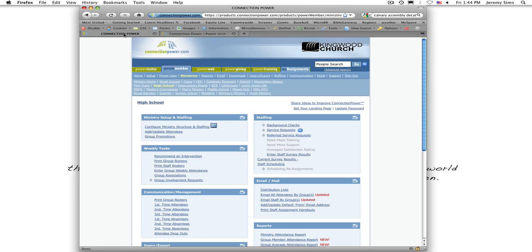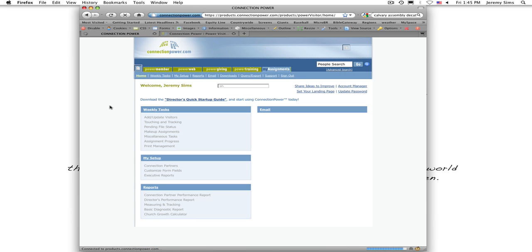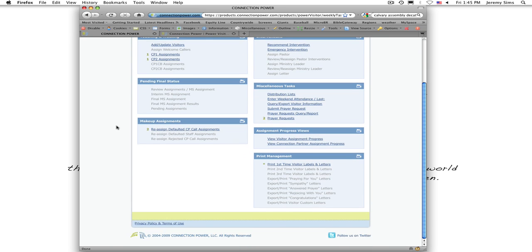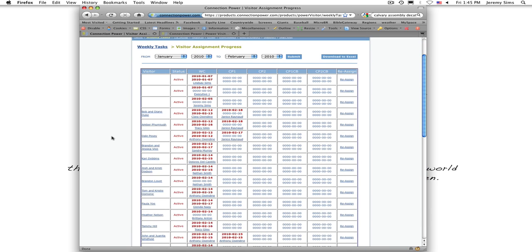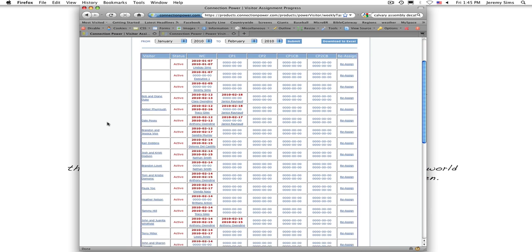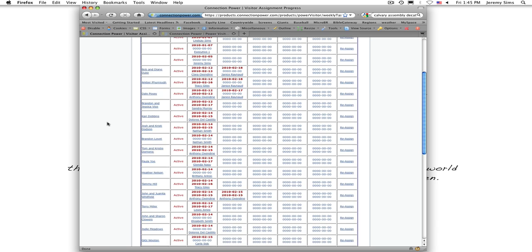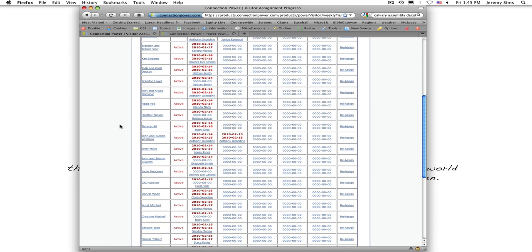Over here is a dashboard that I get to look at that's really exciting, and it's in an area of the program called Power Visitor. I'm able to come down here and go down to Assignment Progress Views, and I'm able to look at View Visitor Assignment Progress. We've only been using it for a little while now, but this is where things get really cool. For instance, here we have, let me find one that I read. Tracy had a really good talk with Tammy Hill right here.